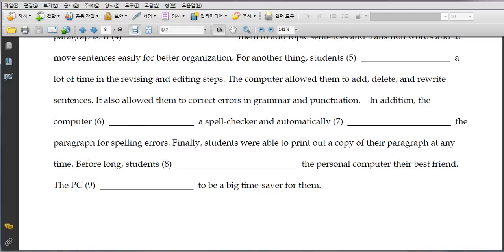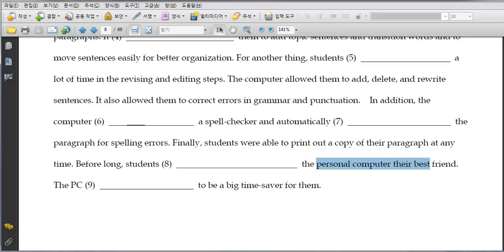And before long, okay, 이제 곧 soon students what? What? Consider personal computer their best friend. Yeah. Okay. These students, they are very studious. 그러나 공부 열심히 하니까 너희들은 게임하기 때문에 PC is your, 롤 하기 때문에 your best friend.